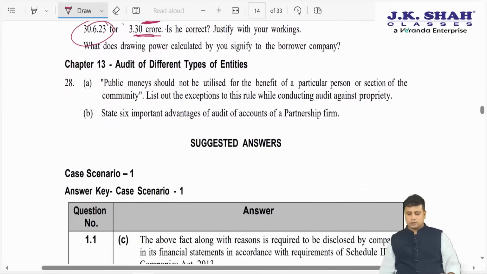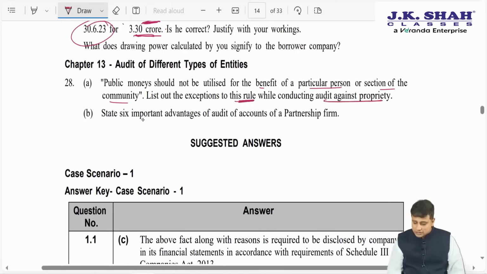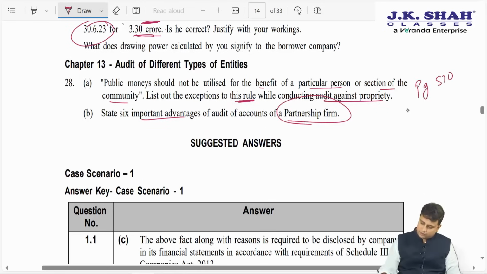Last chapter, audit of different types of entities. Public money should not be utilized for the benefit of a particular person or section of the community. List out the exceptions to this rule while conducting audit of a proprietary, and state 6 advantages of audit of the partnership firm. So both the questions have been covered, page 510 and page 543.